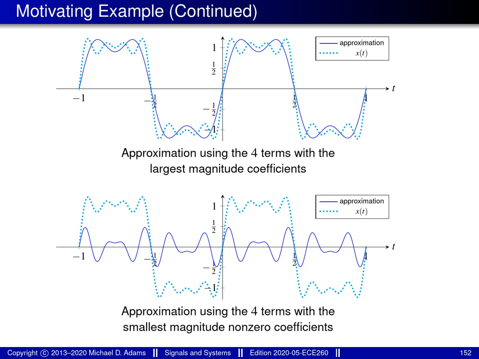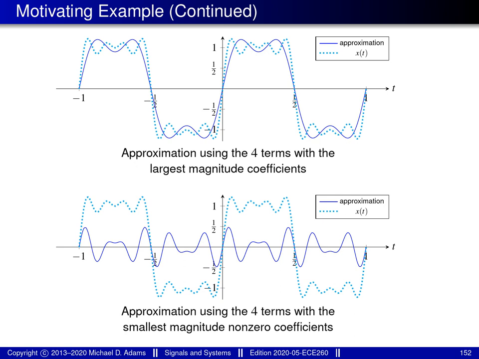On the bottom half of the slide, we have a figure showing the approximation of x that's obtained when the 4 terms with the smallest magnitude non-zero Fourier series coefficients are chosen. Again, the solid line corresponds to our approximation and the dotted line corresponds to our original function x. If we compare the two, you'll notice that they're quite different. Our approximation doesn't at all capture the general behavior of our original function x. In other words, it is a very, very poor quality approximation.